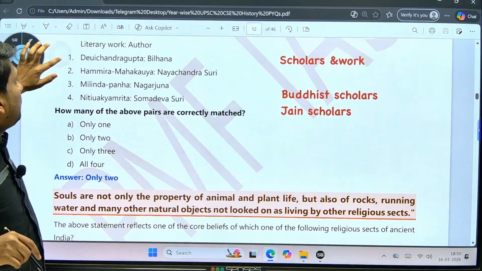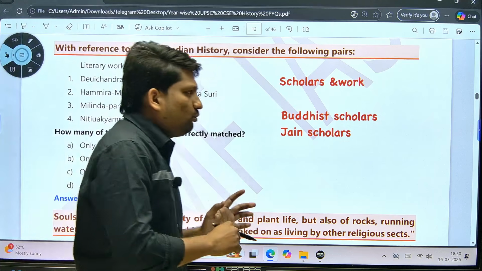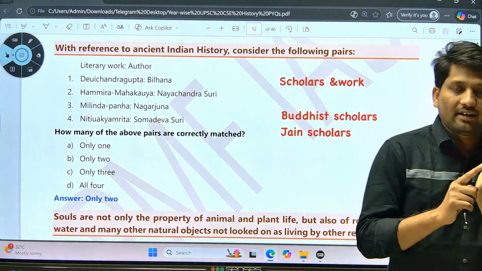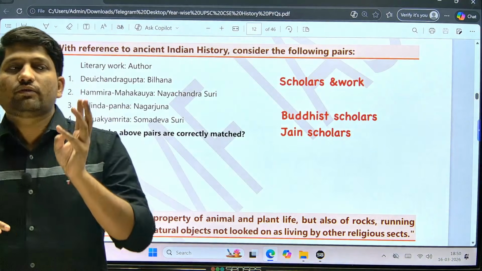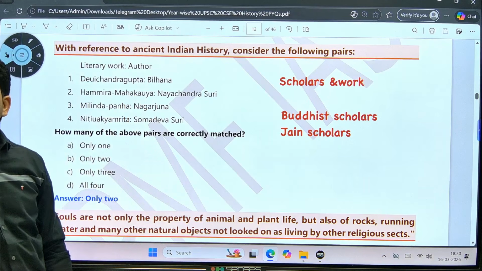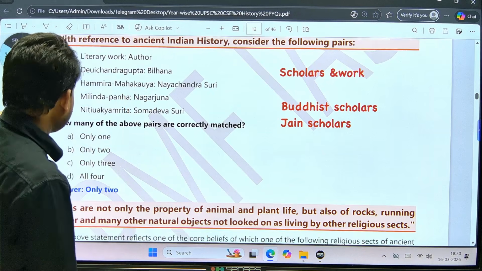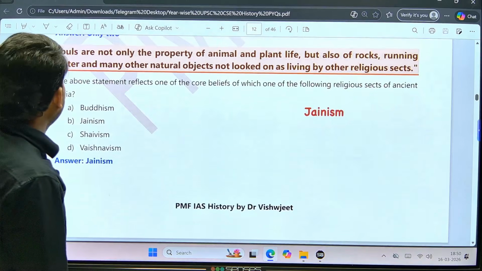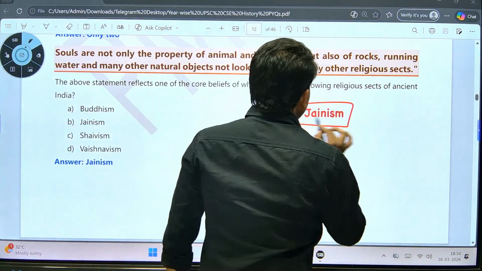So this is also one of the famous questions. They give an author and their work, and most of the time these authors were either related to grammar, or related to some famous Sanskrit text, or they were from Buddhism or Jainism, meaning a Buddhist scholar or a Jain scholar.